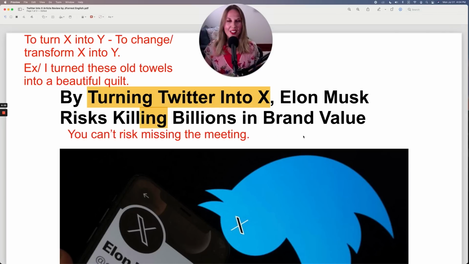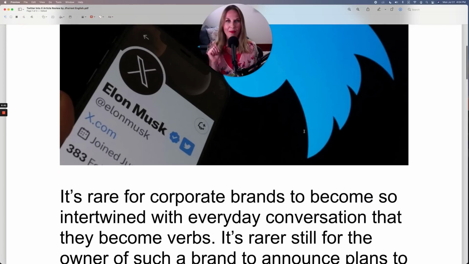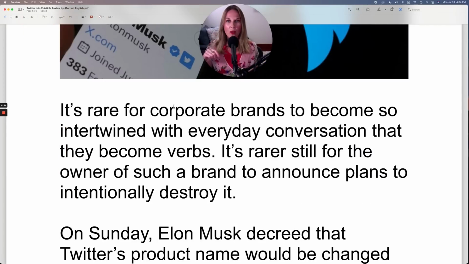All right, let's continue on and learn about how Elon Musk turned Twitter into X. It's rare for corporate brands to become so intertwined with everyday conversation that they become verbs. And this is actually really interesting that they said this, that they become verbs. For example, the company Google, you commonly use this as a verb. I Googled it. Just Google it.